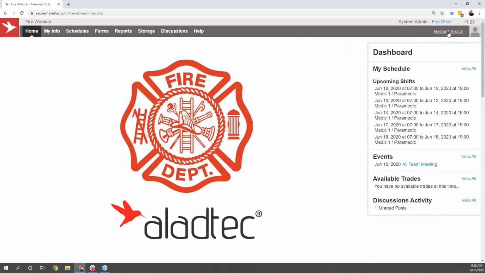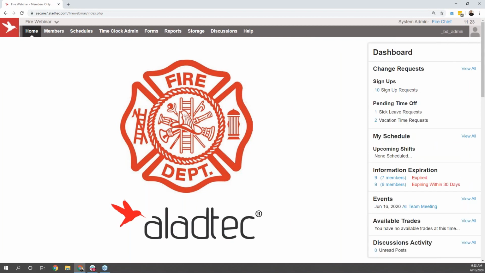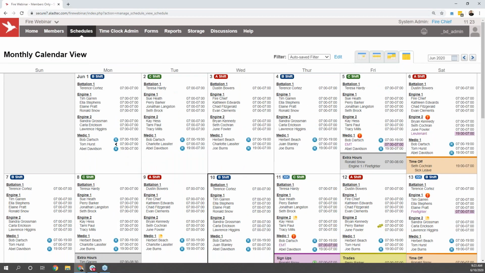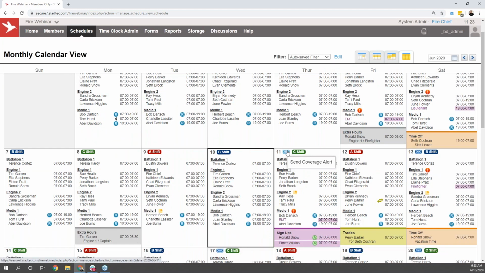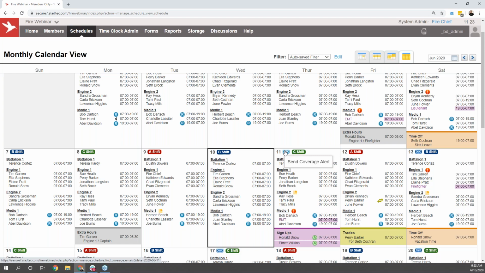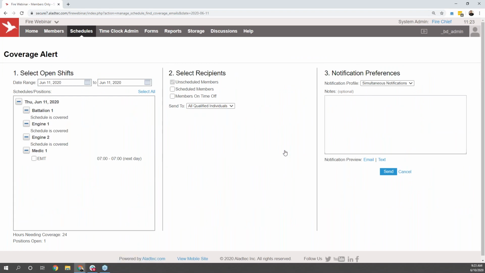Back over to the full site here in the administrative point of view, we can start talking through processing things on the schedule as an administrator within the system. You'll notice that any day in the future here that has this blue envelope available on the schedule is going to be when there is an open position available. That envelope is what allows you to send out an alert saying that you need someone to come in and cover a shift. When you click on that blue envelope, you'll have two options available.